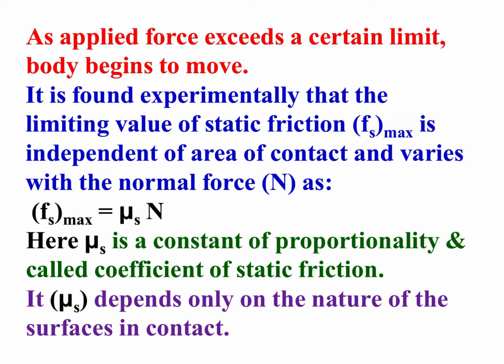It means mu s depends only on the nature of surfaces in contact.